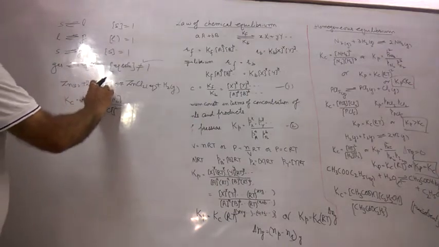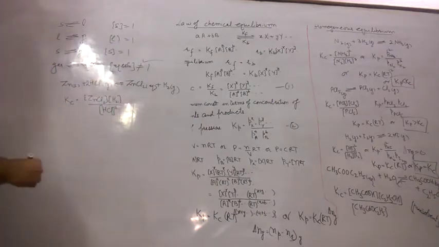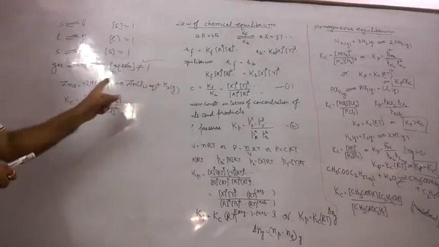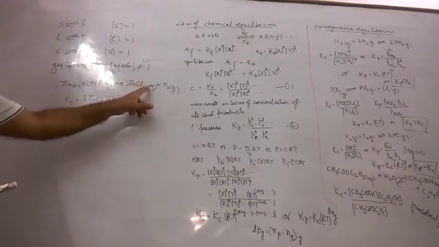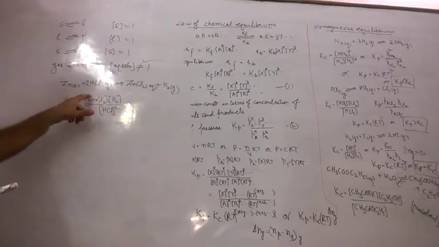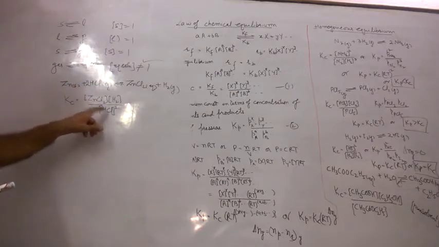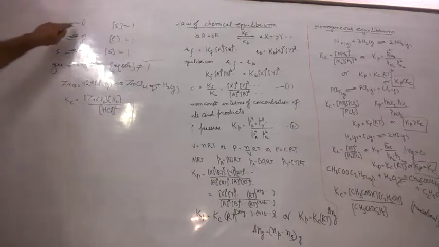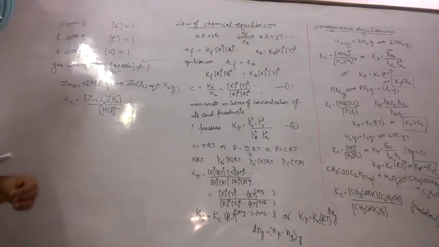Here we will also write it as aqueous. Gas aqueous solution, in that case we have taken the concentration of zinc chloride and HCl into consideration, but zinc is a solid, and in that case the solid concentration is taken as 1.